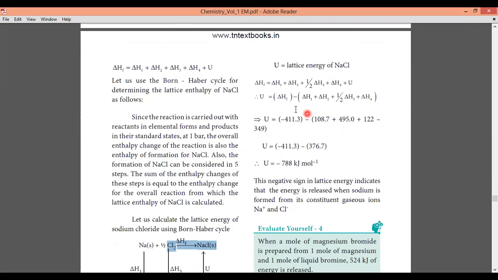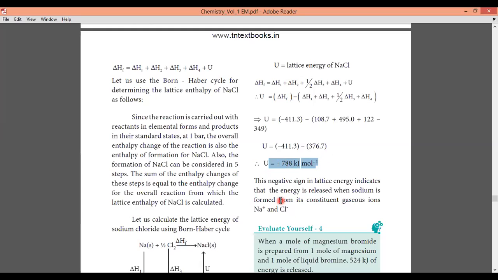Okay, so by this finally we have to sum up as delta HF will be equal to delta H1 plus delta H2 plus half delta H3 plus delta H4 plus U. So here you can tell U will be equal to delta HF minus this delta H1, H2, the whole term will be written as like this. Now U will be equal to minus 411.3 and the values now substitute பண்ணிட்டு ஃபைனலாக நம்ம என்ன கால்குலேட் பண்ணலாம், U will be equal to minus 788 kilojoule per mole. So this is the value of this U.